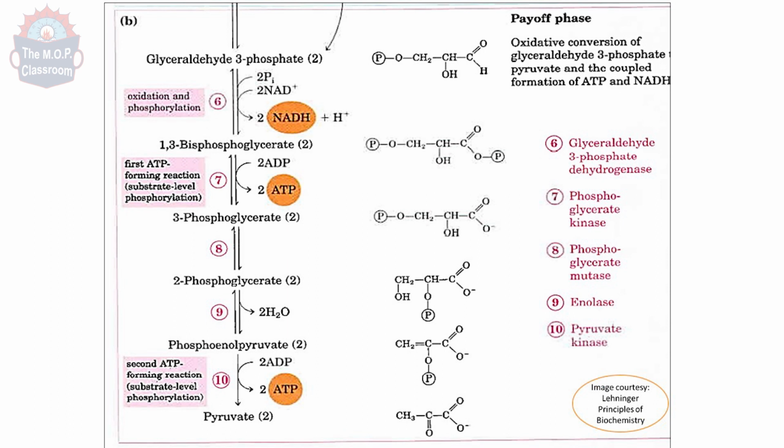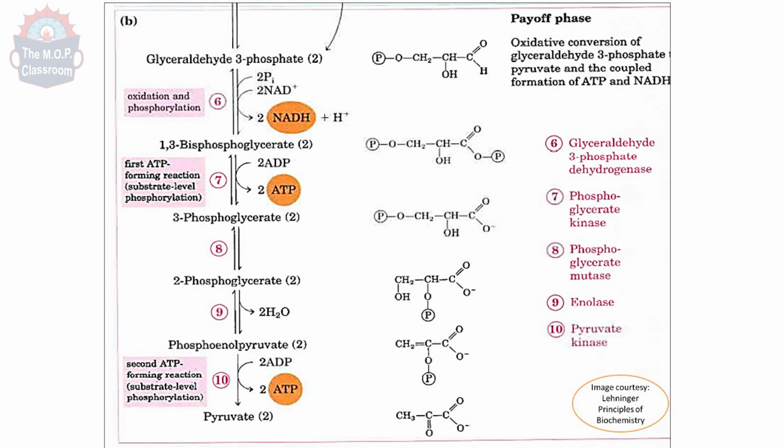Now the 3-phosphoglycerate which is formed is converted to 2-phosphoglycerate. This is just a change in the position of the phosphate group by the action of the enzyme mutase. From the 3rd position, the phosphate group is moved to the 2nd position. 2-phosphoglycerate undergoes a dehydration reaction, water is removed by the action of the enzyme enolase and we get phosphoenol pyruvate. Now this phosphoenol pyruvate becomes pyruvate by the action of the enzyme pyruvate kinase. This is the second reaction in which ATP is formed, a substrate level phosphorylation reaction. ADP gets phosphorylated to form ATP.